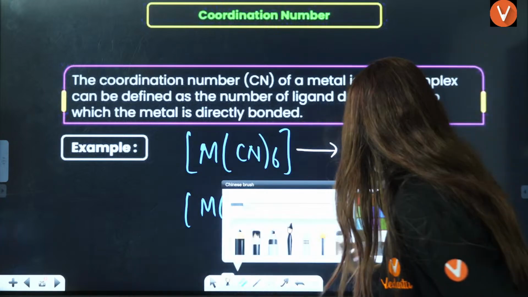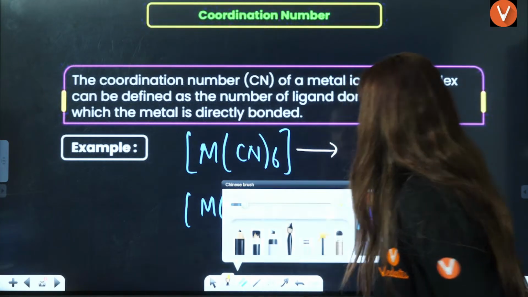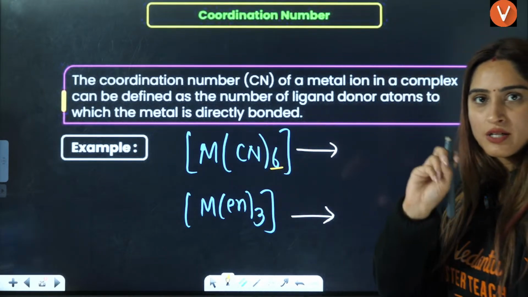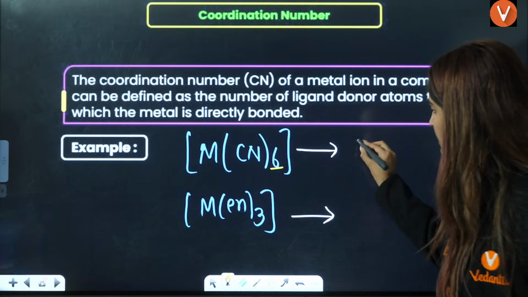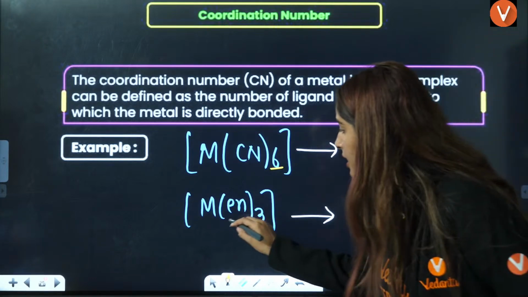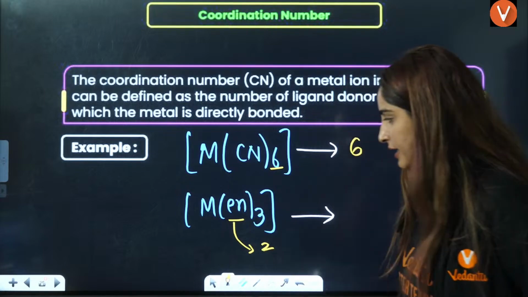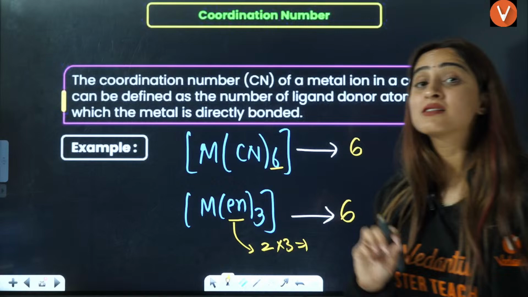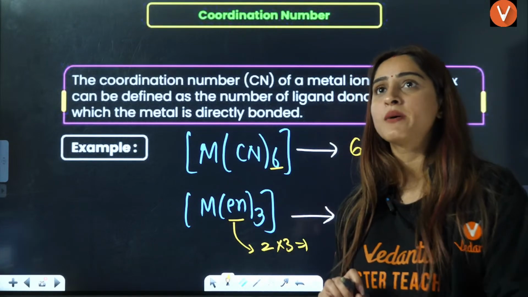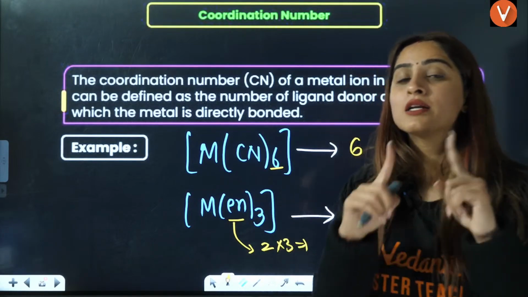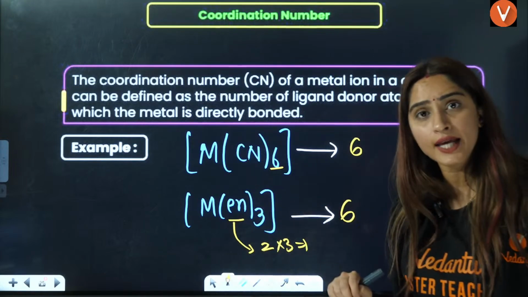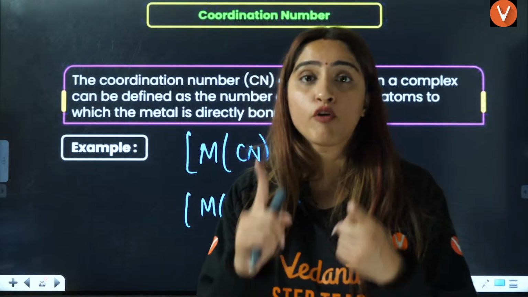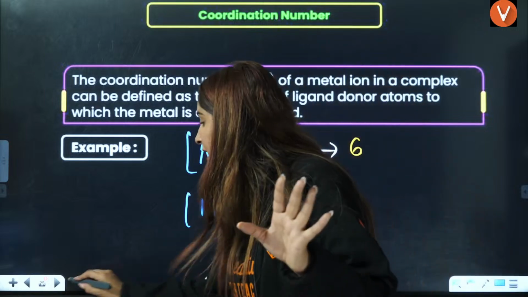Now here, if you see this, at one point, one nitrogen is donating the electron here. So it is 6 donating sites. Here, en is having 2 donating sites and you have 3 en. That means total 6 donating sites you will have. Sometimes we just remember the number of ligands. No. Number of ligands are 3 here. So you have to remember the number of donating sites, not the number of ligands. Number of donating sites. Okay?